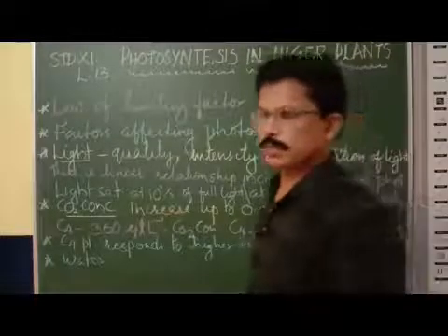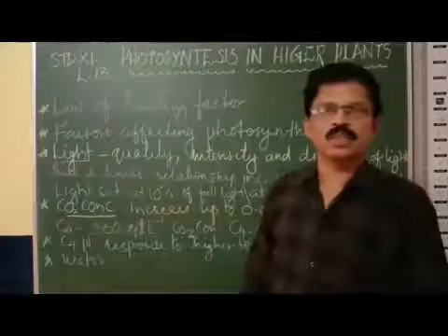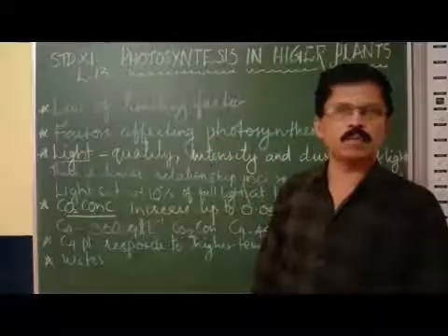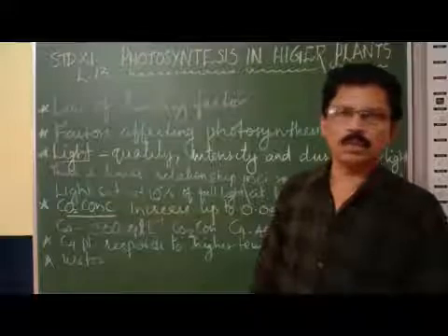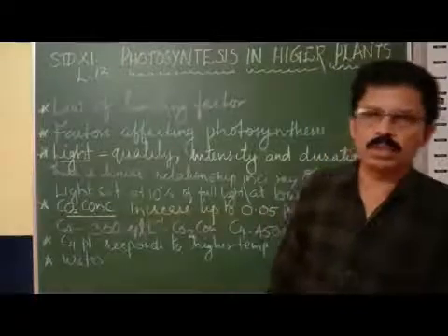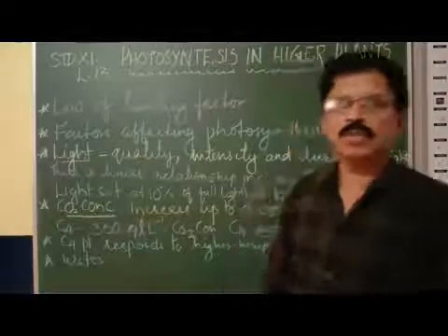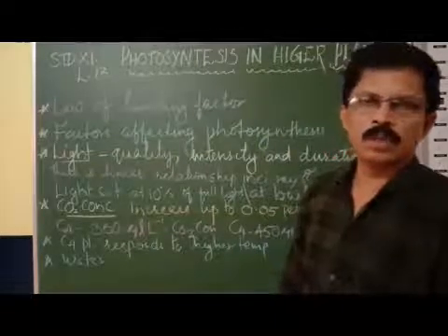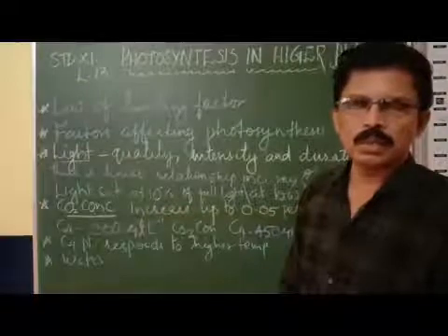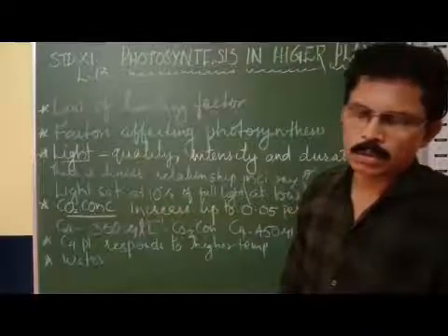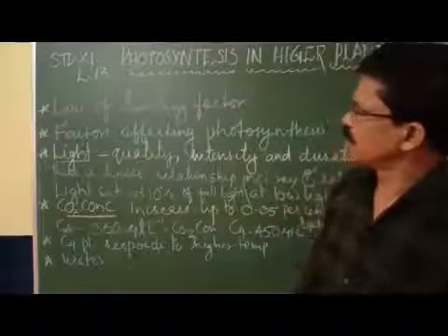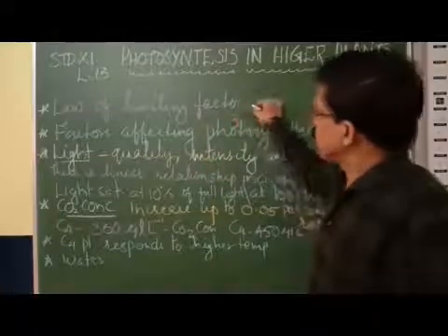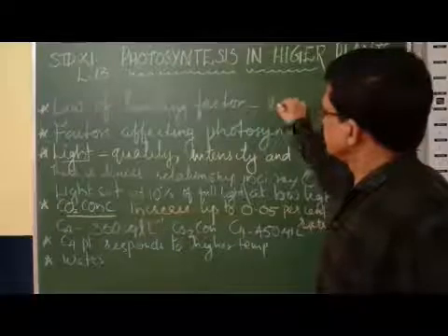Good morning, children. Today we are continuing the chapter photosynthesis in higher plants from class 11 biology. We are coming to the last part of the chapter, the factors affecting photosynthesis. The most important thing that you have to remember is the law of limiting factor. The law of limiting factor was introduced by Blackman.